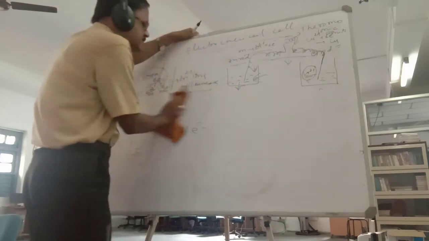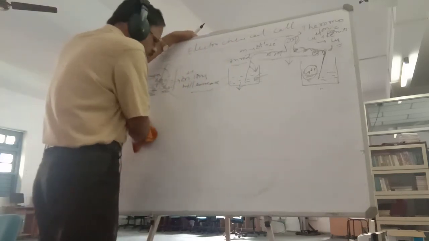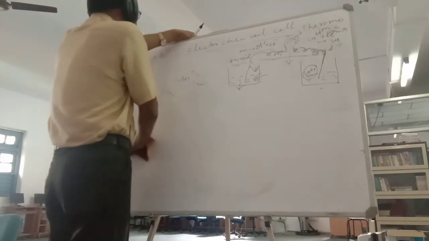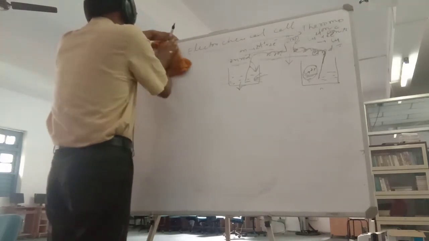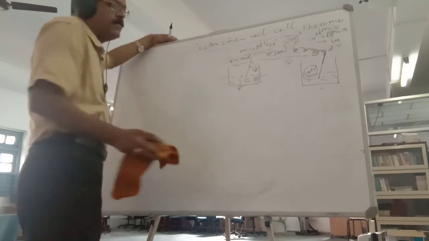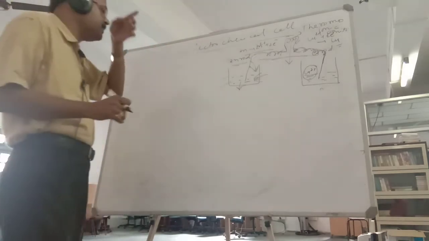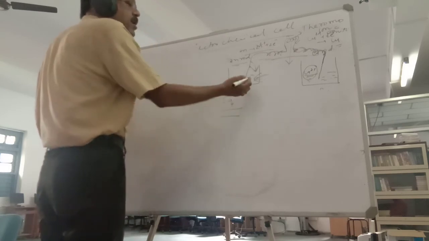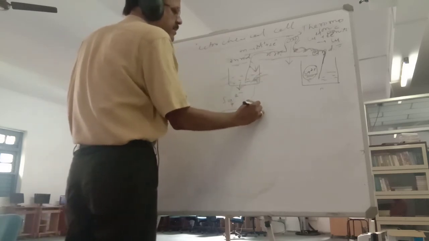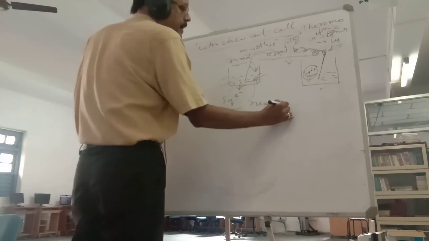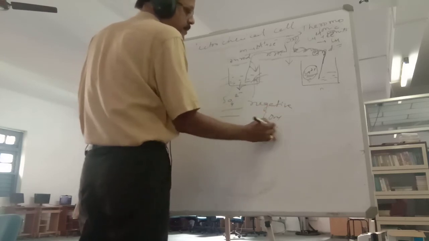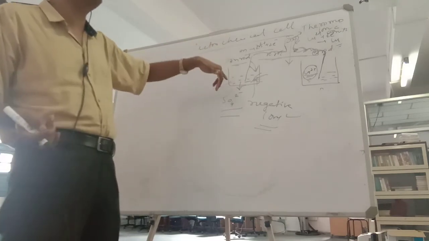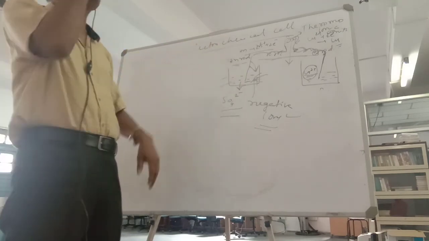इसके अंदर नेगेटिव आयन्स नहीं है ना. नेगेटिव आयन कम हो गया और पॉजिटिव आयन का कॉन्सेंट्रेशन ज़्यादा हो. ठीक है. तो इस केस में क्या होगा? What happens in this case? Here sulfate ions are less. Somehow if you increase the sulfate ions, the negative ions, if you increase the negative ions, what will happen? More amount of positive ions will come. So how will you increase the negative ions?